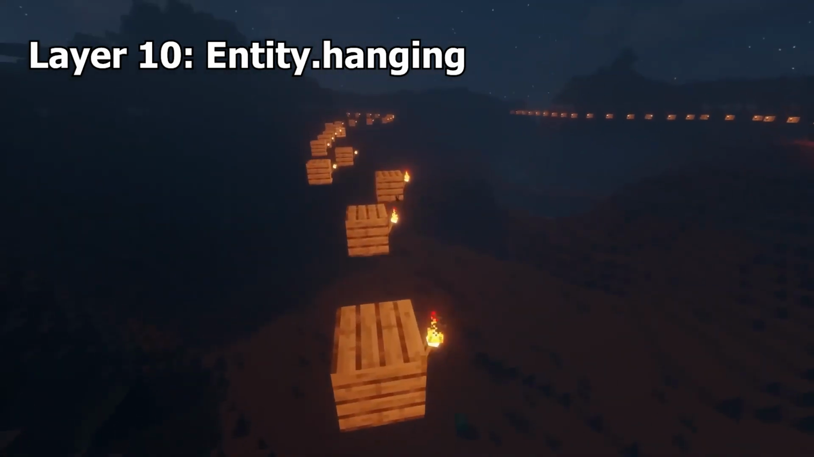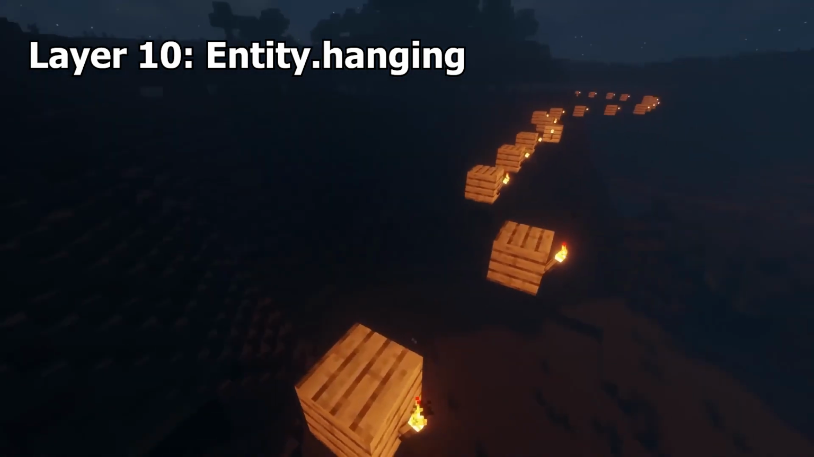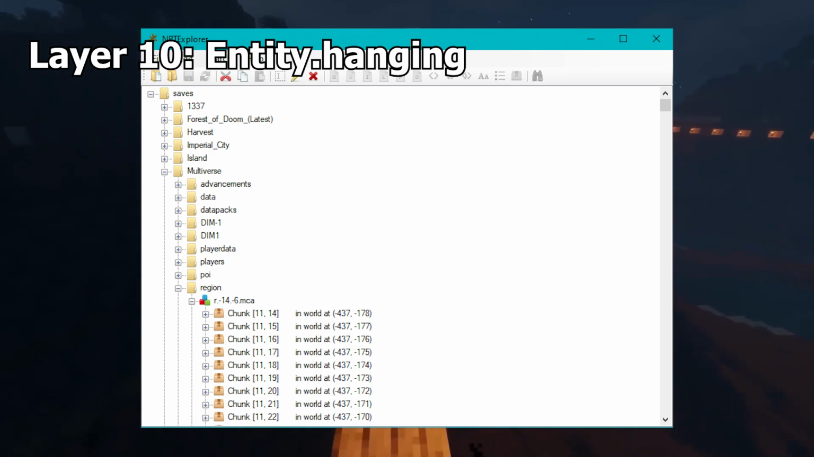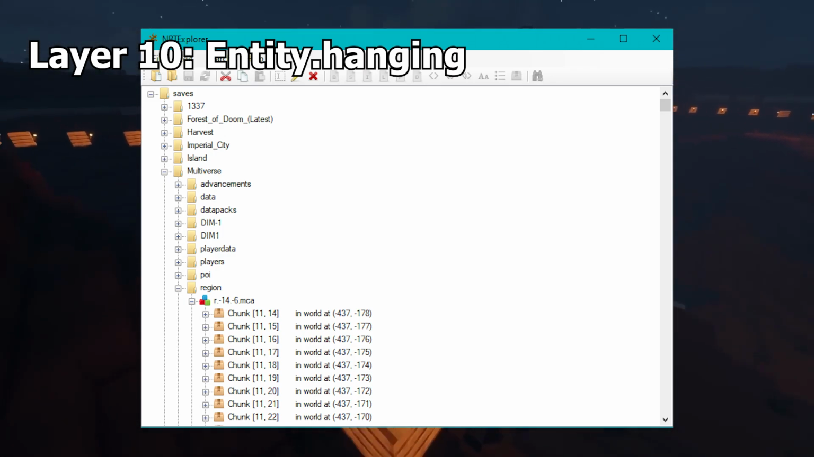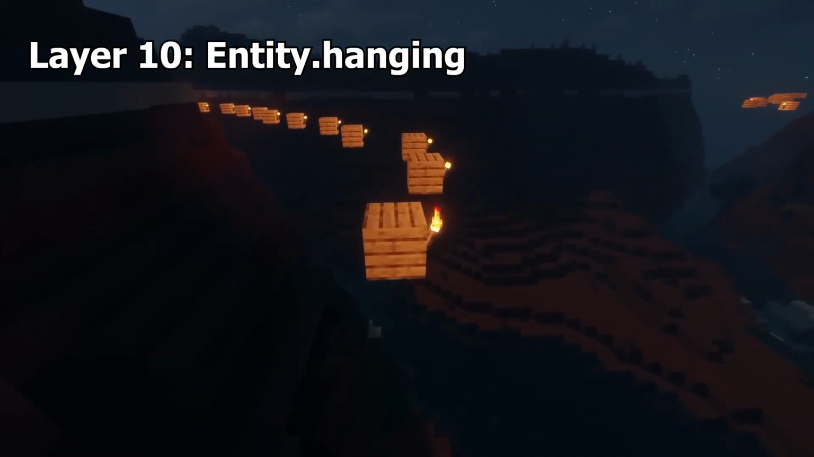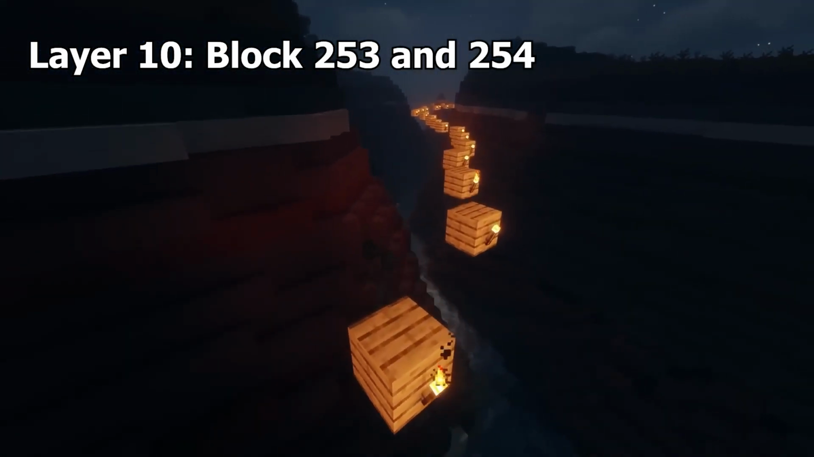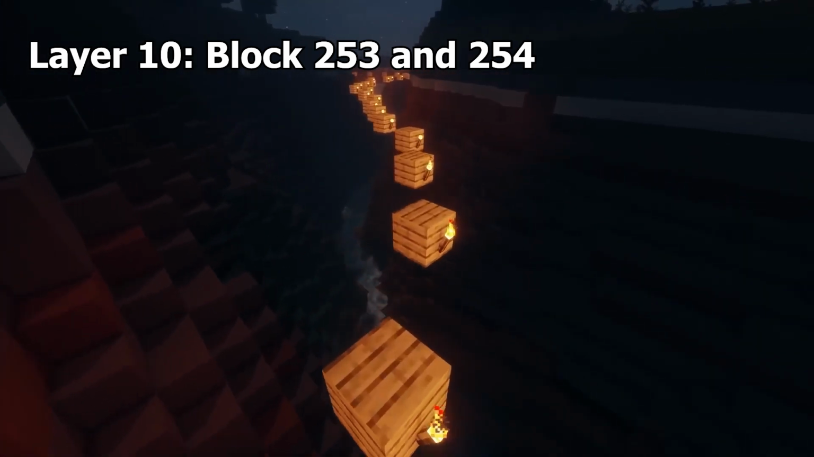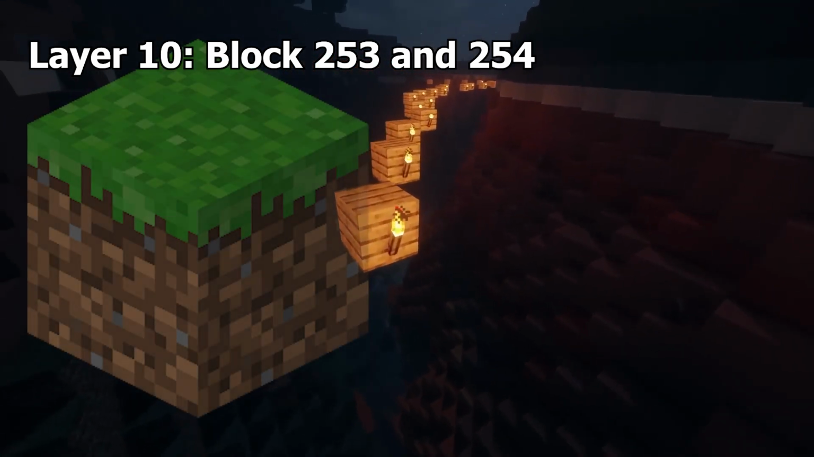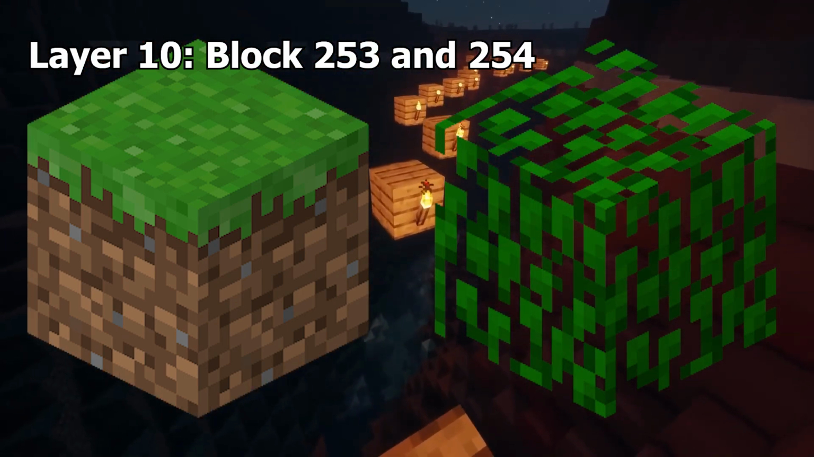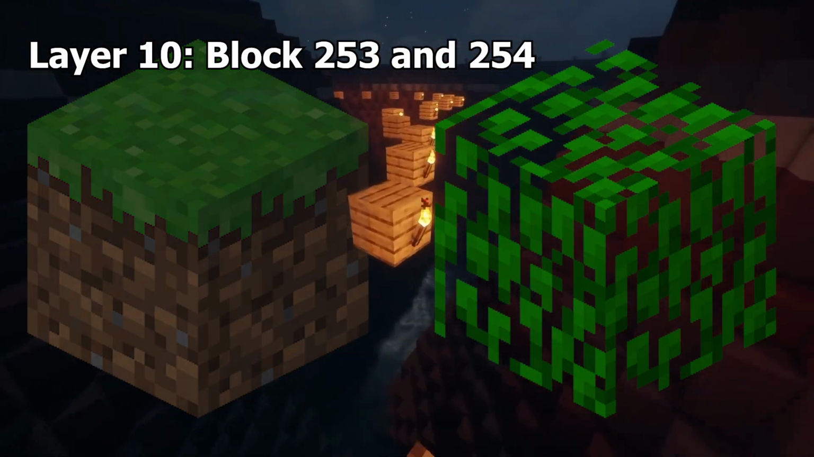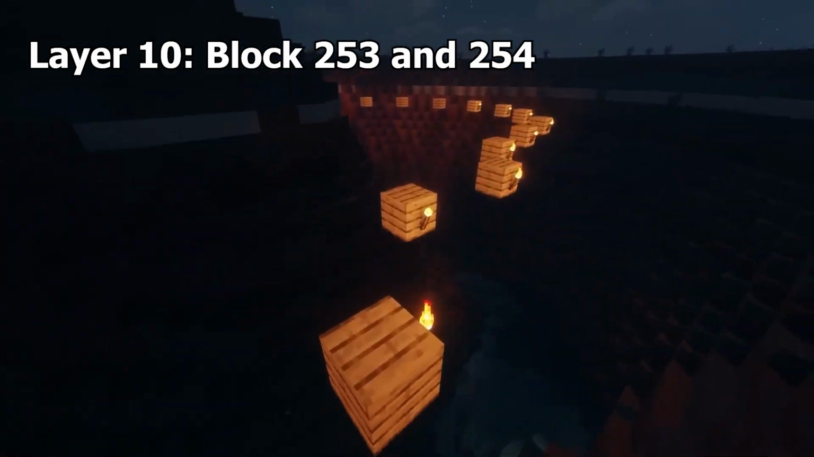Entity.hanging. Entity.hanging.pop and .place were found in snapshot 15W49A. They are sound events that would trigger some sound file, but I could not find any information for what they would have been used for or why. Block 253 and 254. Block 253 and 254 refer to the removed blocks grass_carried and leaves_carried. These were both added to store the data of these textures, since it was not possible for these blocks to tint in older versions of the game.